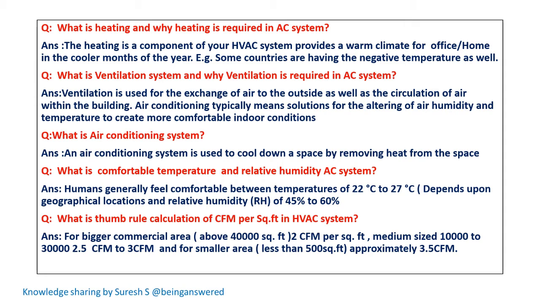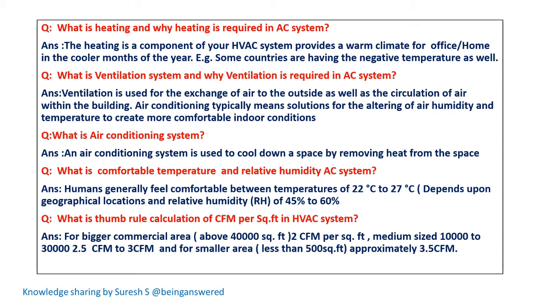What is ventilation and why is ventilation required in an AC system? Ventilation is used for the exchange of air to the outside as well as the circulation of air within the building. Air conditioning typically means a solution for altering air humidity and temperature to create more comfortable indoor conditions. An air conditioner is a system that is used to cool down a space by removing heat from the space.